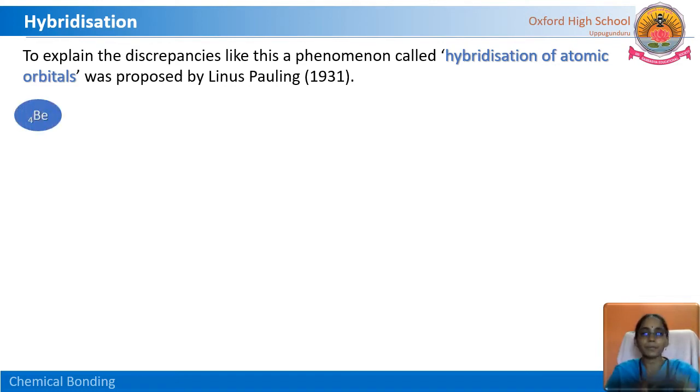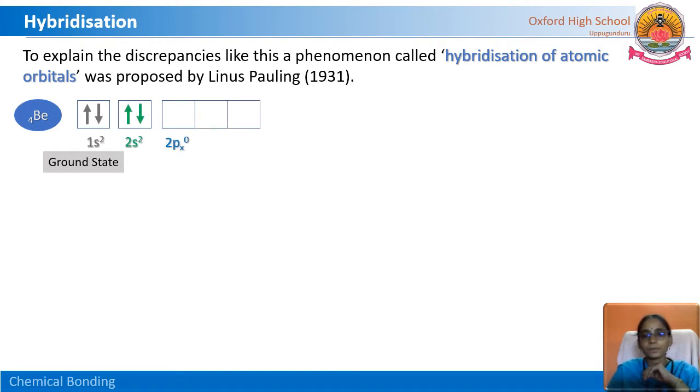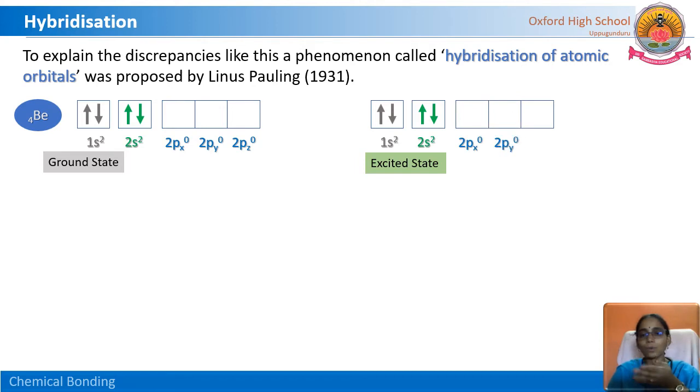Let us see the beryllium atom. First, the ground state electronic configuration: if we observe, 1s2, 2s2. Whereas the excited state means one electron jumps to the next orbital, the next level. We have seen that in the lesson structure of atom. We discussed that electrons sometimes get excited and go to the upper level, and sometimes lose their energy and come down. So here it is getting excited and moves to the next level.